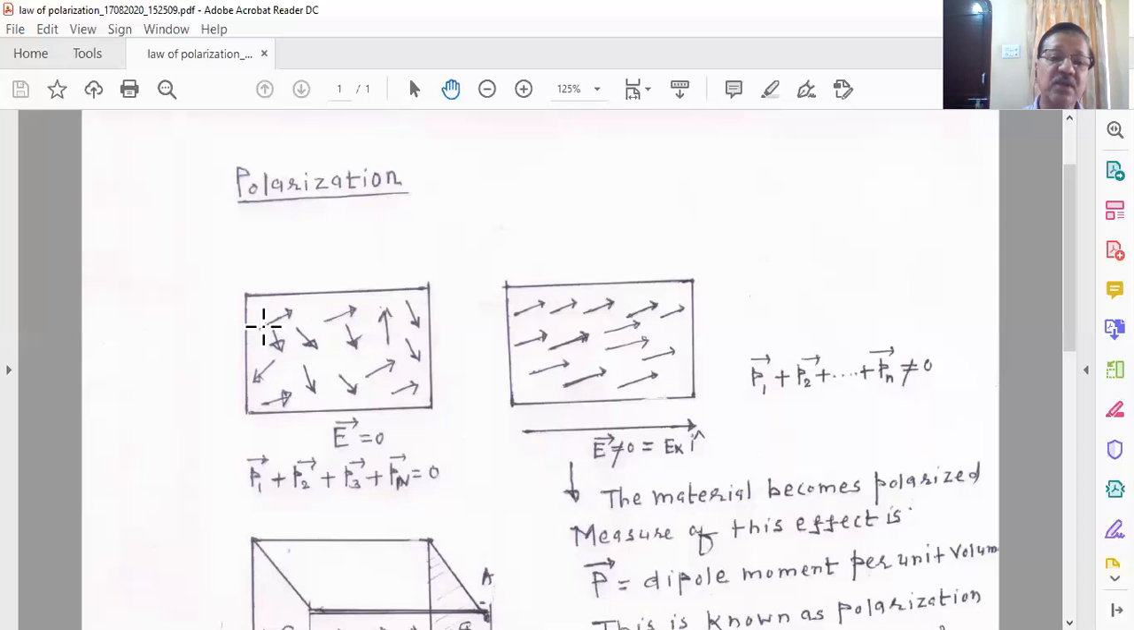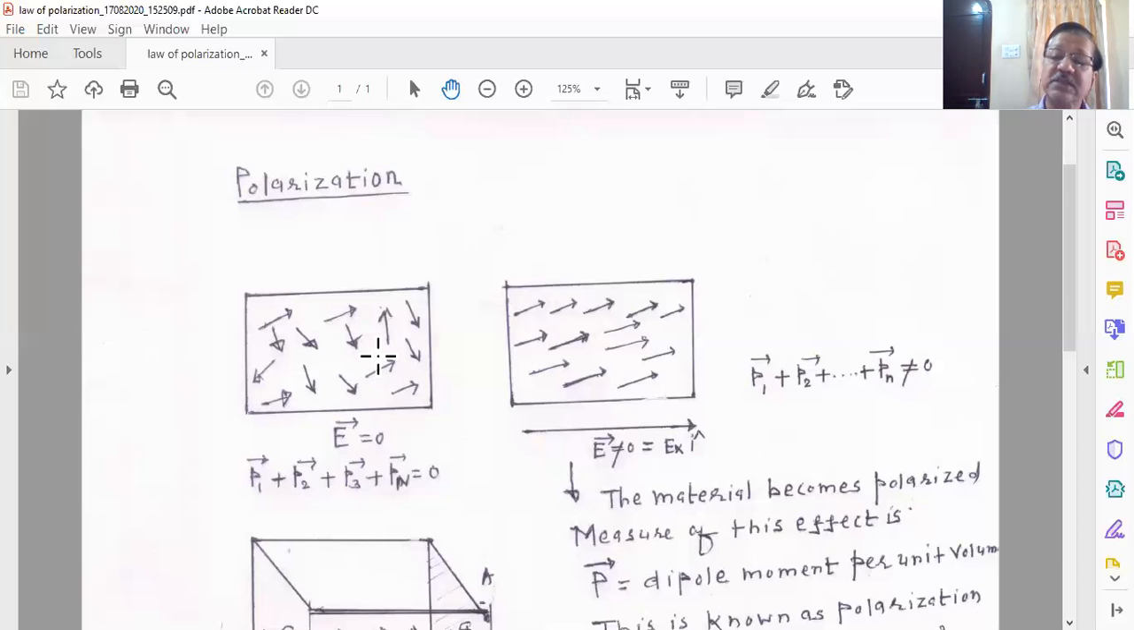So all the molecules, and each molecule behaves like a tiny dipole having a dipole moment. All the molecular dipoles are randomly oriented. You see that the orientations are different. Certain dipoles are oriented along the x direction, certain dipoles are oriented along the y direction, so that the distribution, the orientation of the dipole moments, is completely random.